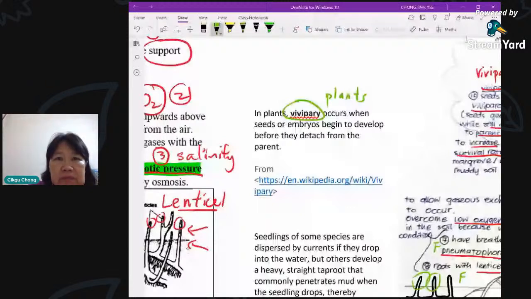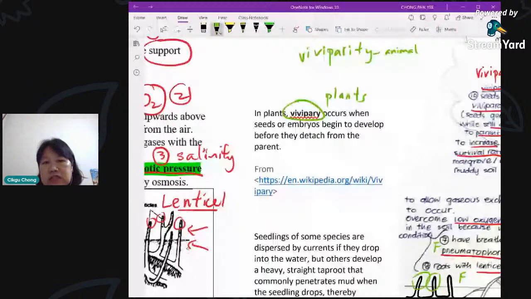Viviparity means the baby is born inside the body of the mother. So viviparity is the word for animals. That means it will start to grow inside the body of the parent. But for plants, it's known as vivipary. I've looked it up in Wikipedia, so we use the correct term, vivipary.